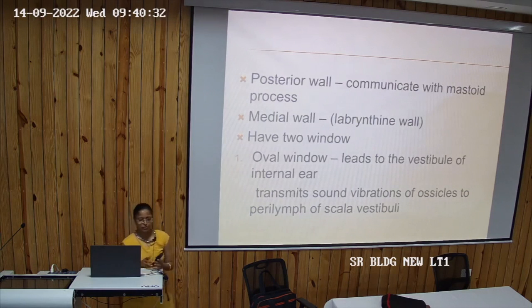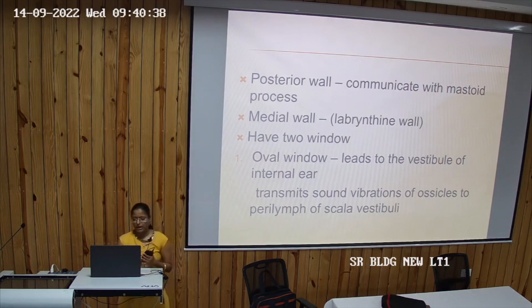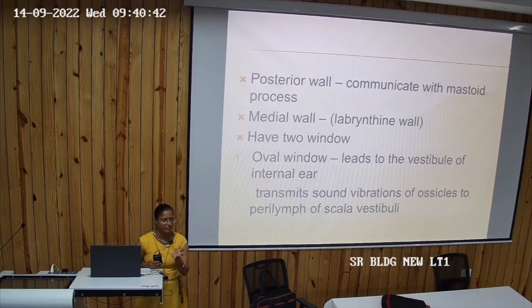Now what does the posterior wall do? It communicates with the mastoid, right? And the medial wall is where the internal ear lies, so it is the labyrinthine wall, and it has two windows. All of you know it has two windows in the medial wall, one is the oval window, and the second one is the round window.